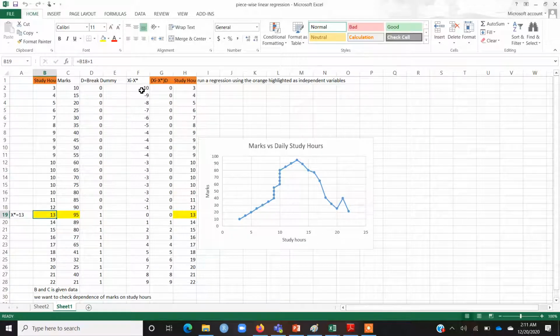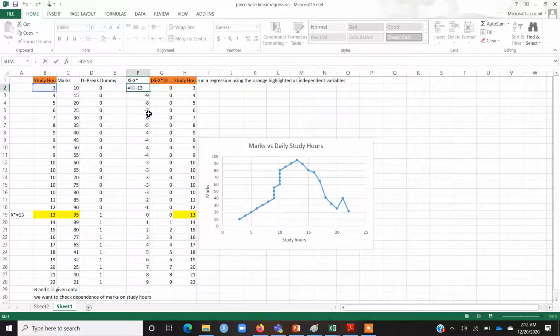So I am calculating another column called xi minus x star, which means I am simply going to subtract 13 from each value of the x variable.